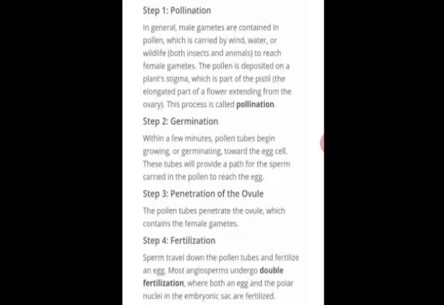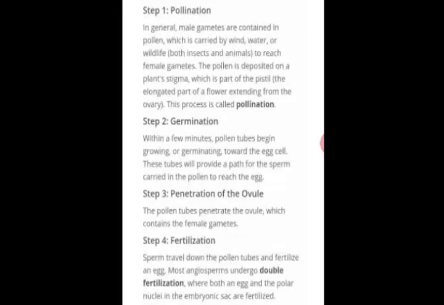Then next is the germination of the pollen tube or pollen grain. The pollen tube begins growing and it enters the ovule and reaches the point where the egg cell is situated, and it fuses with it, leading to the process of fertilization.